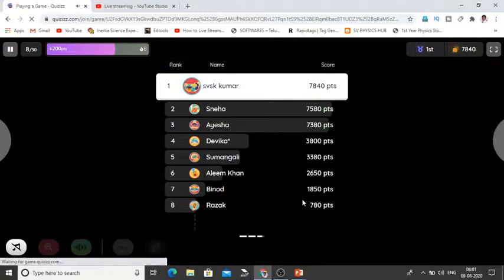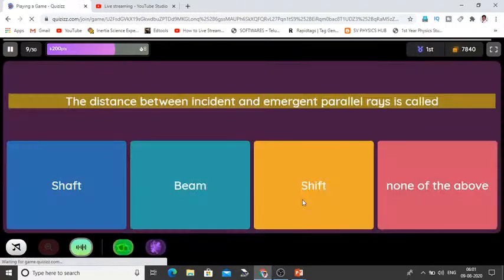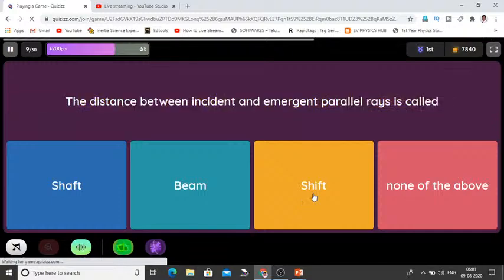Question. The distance between incident and emergent parallel rays is called. Option 1, shaft. Option 2, beam. Option 3, shift. Option 4, none of the above. So it's shift. We call that lateral shift and vertical shift.